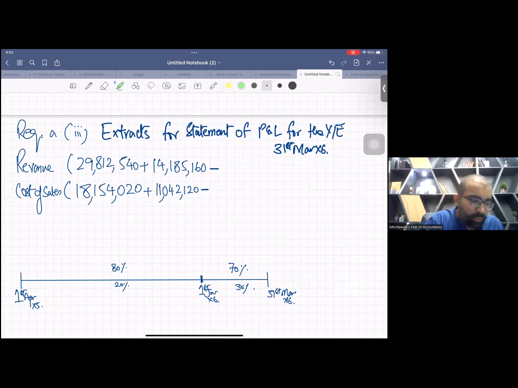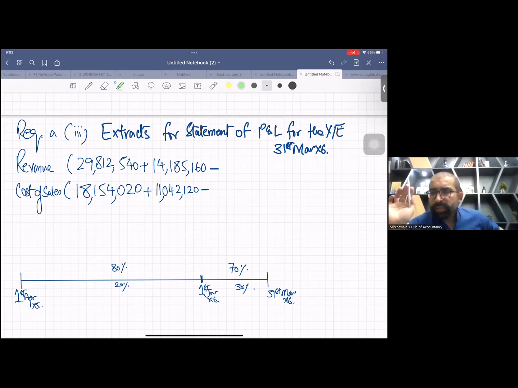So first of all, you will add these two revenues. Now, what are the steps for P2S sale? The amount of revenue will be deducted from sales and cost of sales.